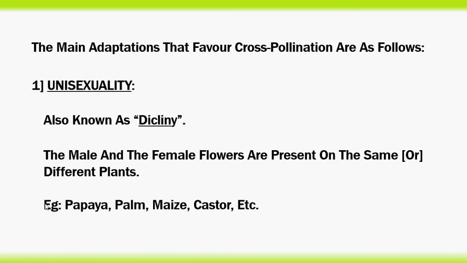Examples for this unisexuality: papaya, palm. Papaya and palm are dioecious plants. Maize and castor, these are monoecious plants.